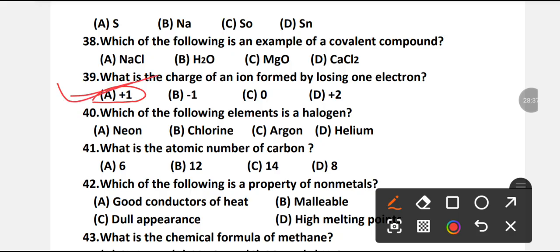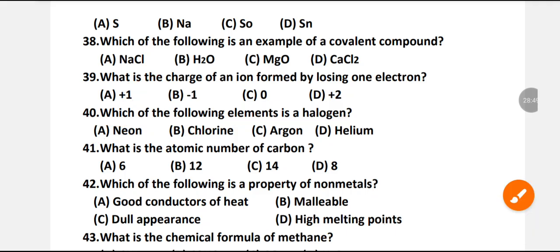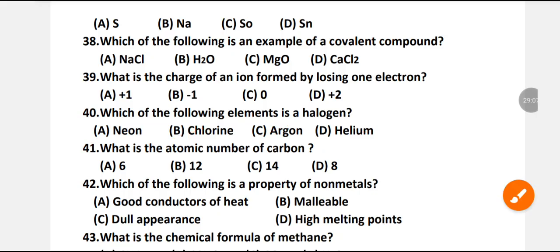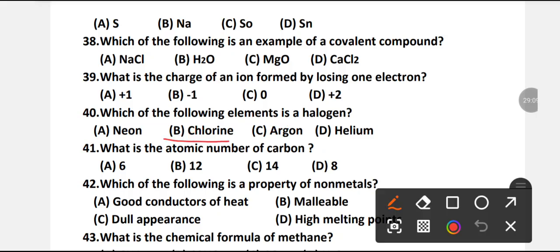Which of the following elements is a halogen? Neon, chlorine, argon, helium. B is the right option. Chlorine is a halogen element.